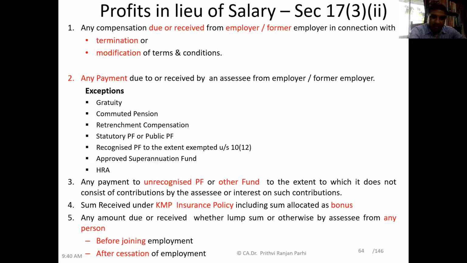Yes, sir. Okay. So therefore, for this key management personnel insurance policy, we have to see who is receiving it. Is it received by the employee? If it is received by the employee, under which head will it be taxed?